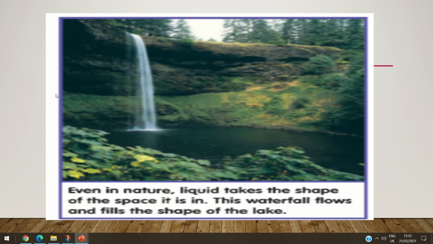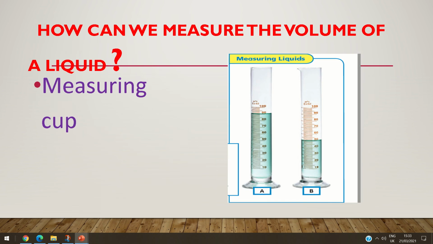Look honey, even in nature liquid takes the shape of the space it is in. Now the water flows and fills the shape of the lake. So the liquid takes the shape of the container it is in.